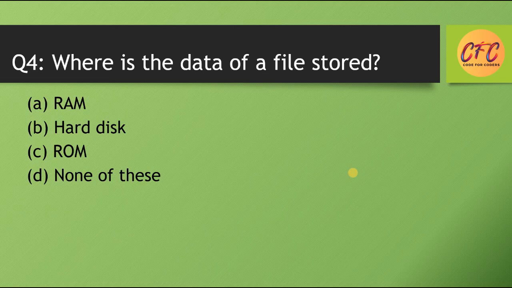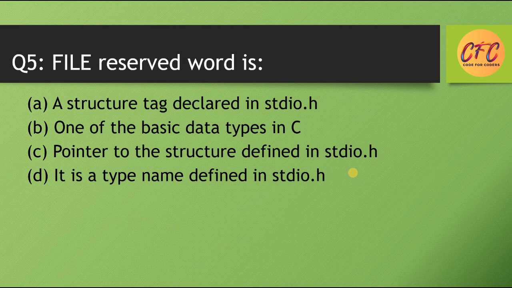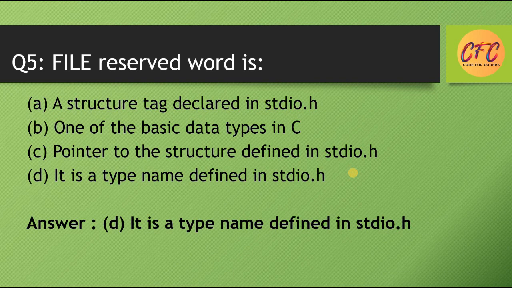Question number 4. Where is the data of a file stored? Options are RAM, hard disk, ROM, none of these. So correct answer is option number B, hard disk. Question number 5. FILE reserved word is a structure tag declared in stdio.h, one of the basic data types in C, pointer to the structure defined in stdio.h, or a type name defined in stdio.h. So correct answer is option number D. It is a type name defined in stdio.h.